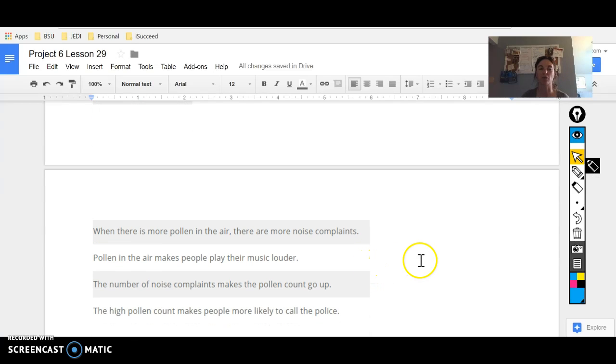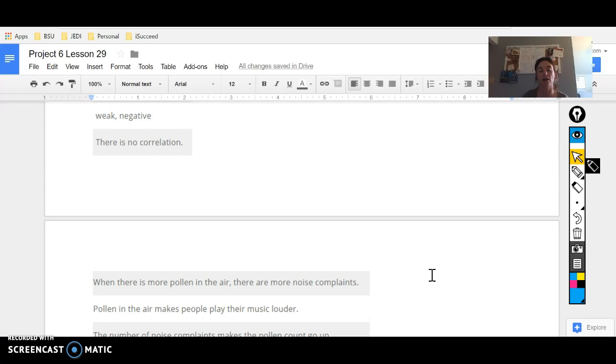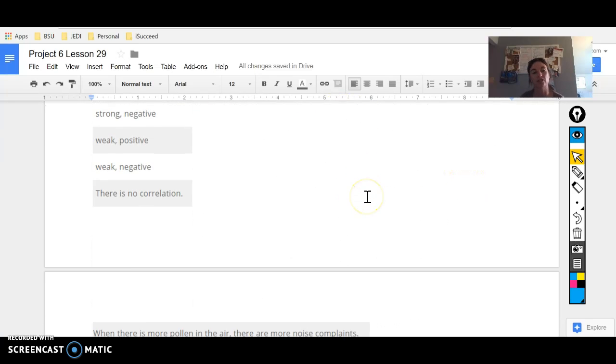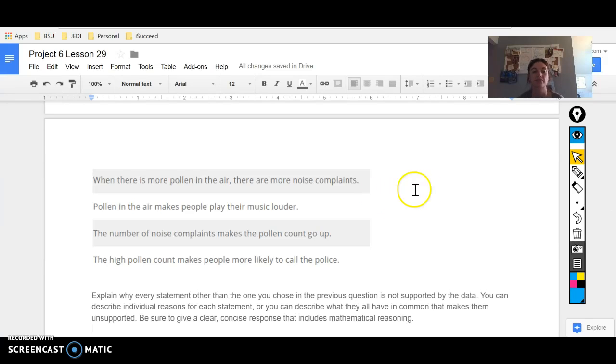Let's start at the bottom and go up. When the high pollen count makes people more likely to call the police. Well, let's see. As pollen count increases, the number of complaints do seem to increase. But we need to determine something exact. So I'm not sure. That could be it. Let's look at the rest of them.